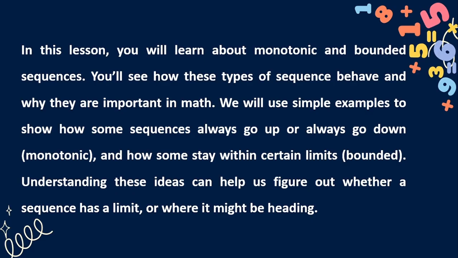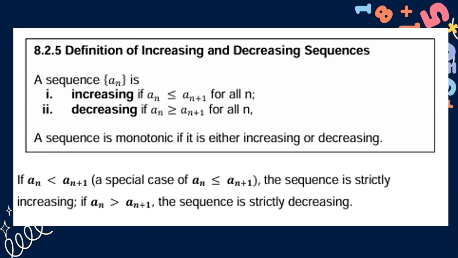We will use simple examples to show how some sequences always go up or always go down, which is monotonic, and how some stay within certain limits, or bounded. Understanding these ideas can help us figure out whether a sequence has a limit or where it might be heading.